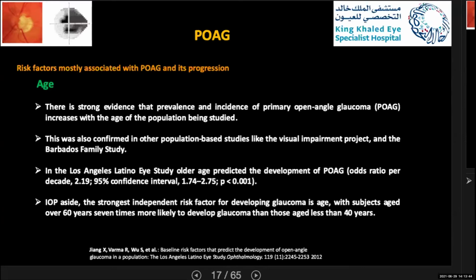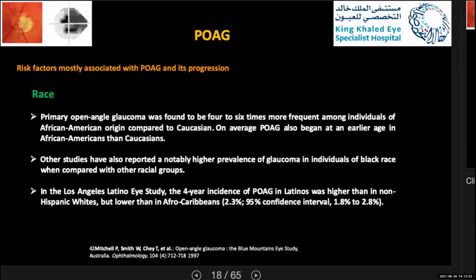I guess since glaucoma is a progressive disease, it makes sense that older age is a risk for greater severity. What about race? If we can see here, primary open-angle glaucoma was found to be 4 to 6 times more frequent among individuals of African American origin compared with Caucasian. On average, primary open-angle glaucoma also began at an earlier age in African Americans than Caucasians.